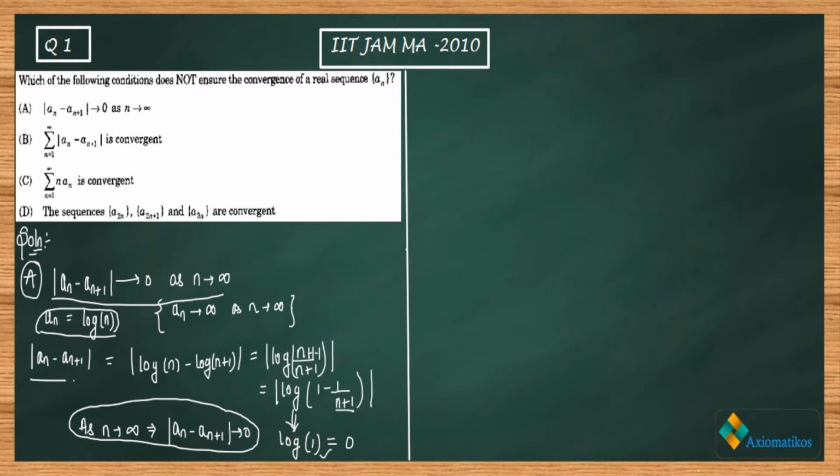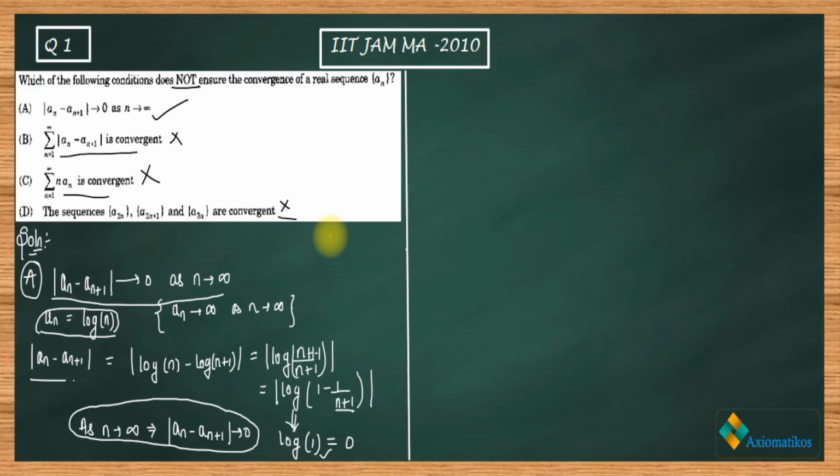Okay, so now let me just mark my options. So A is incorrect, B is correct, C is correct. Sorry, I made a mistake. I should erase it. Okay, so A is correct. Okay, this is what you have to find out. That means B, C and D are incorrect. So what is the meaning of B, C and D are incorrect? That means that these conditions will ensure that your sequence is convergent.